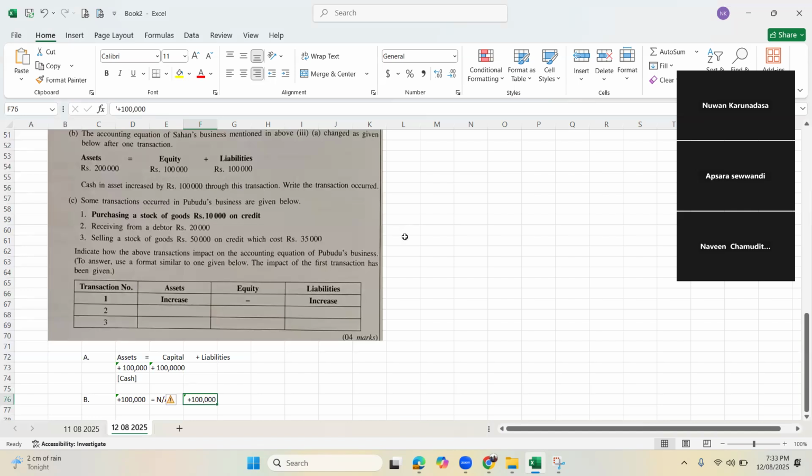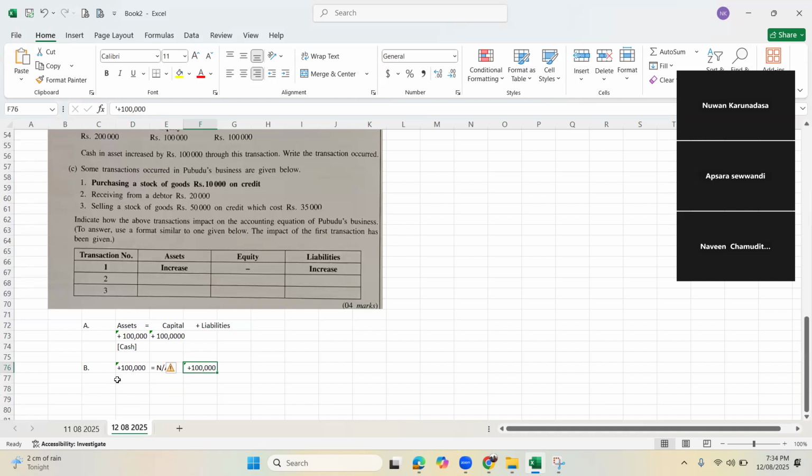Write the transaction that occurred. What is the transaction that has happened? What could be the transaction? Just guess, Apsara, Naveen. Asset increased by 100,000, then the liabilities increased by 100,000. Obtain a bank loan of 100,000.